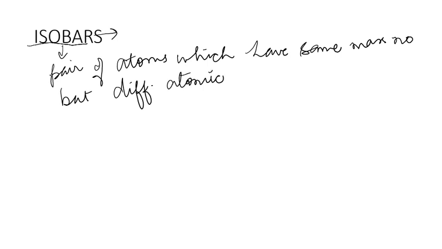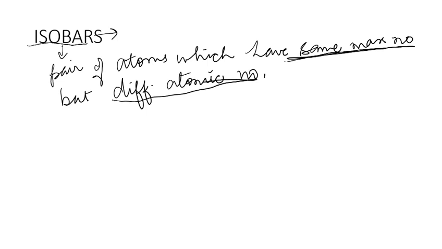What does it signify? Having the same mass number means that the number of nucleons is the same. And different atomic number means this pair of atoms belongs to different elements.